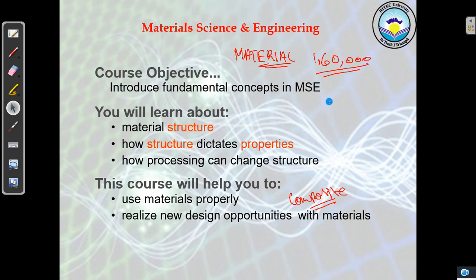All of these things are very important, and we will see how structure and properties are dependent upon the processing, and in the result we will see how processing is dependent upon the properties.